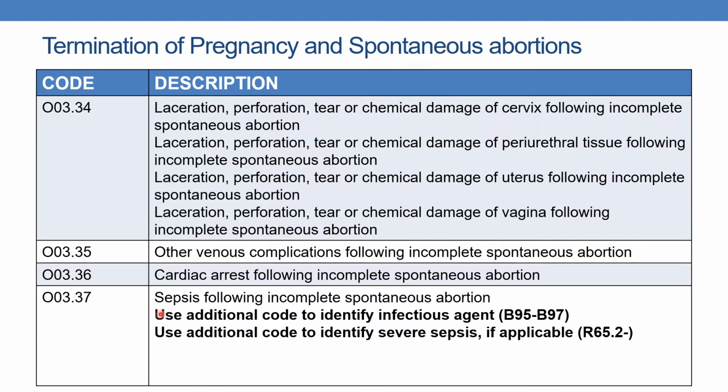And whenever we are coding sepsis, you need to code an additional code to identify the infectious agent, which comes under the B95 to B97 series, and use an additional code to identify severe sepsis, if applicable, R65.2, and any associated organ dysfunction. That must also be coded when we are coding severe sepsis. The code is O03.37, sepsis following incomplete spontaneous abortion.